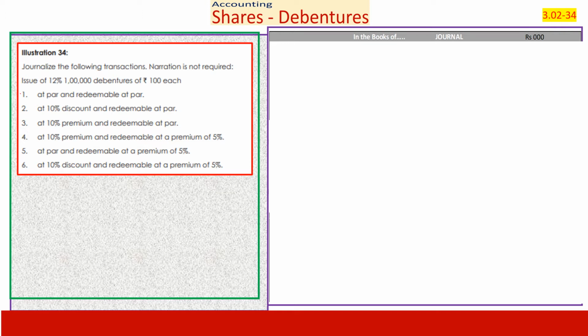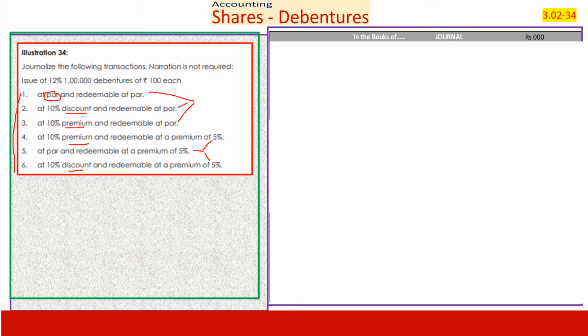As you will see, there are 6 situations. It is issued at par, subsequently it is issued at a discount, and it is issued at a premium. Other than this, there are no other options. Par, discount and premium. But when it comes to redemption, there are only 2 options, at par or at a premium. Premium may be of different types.